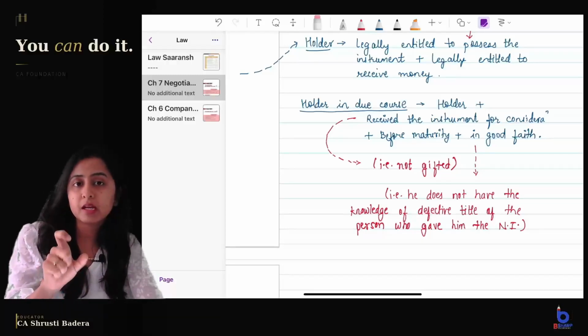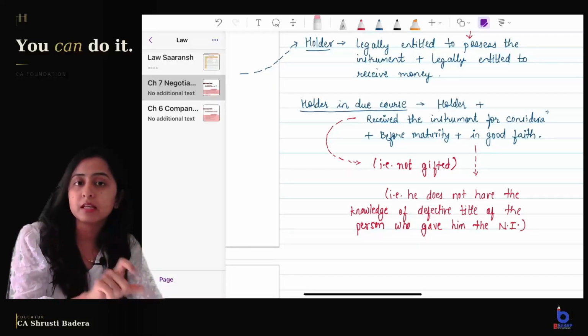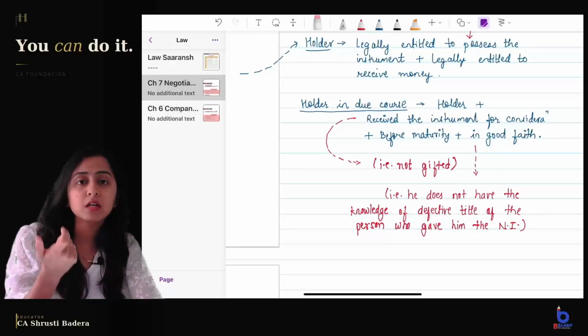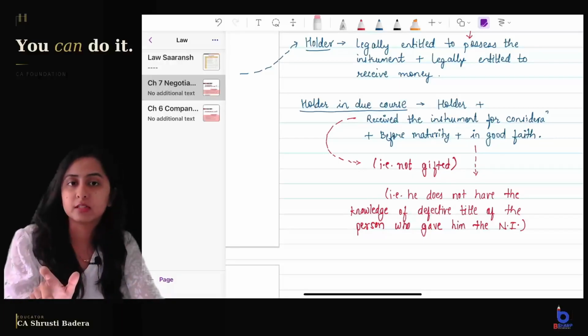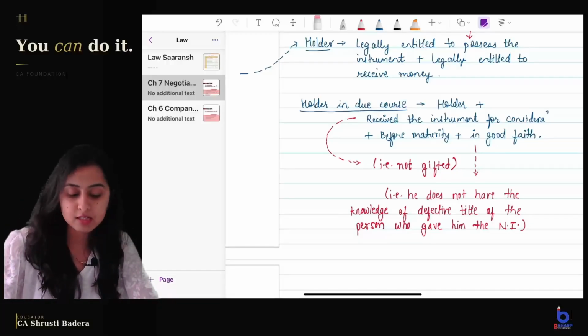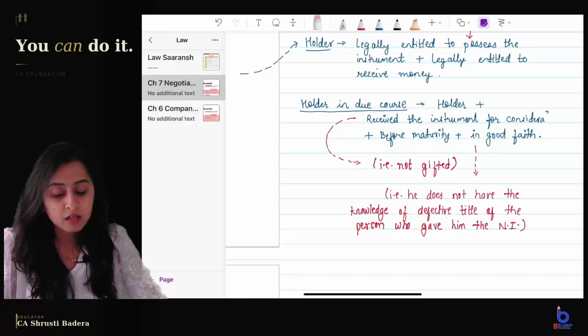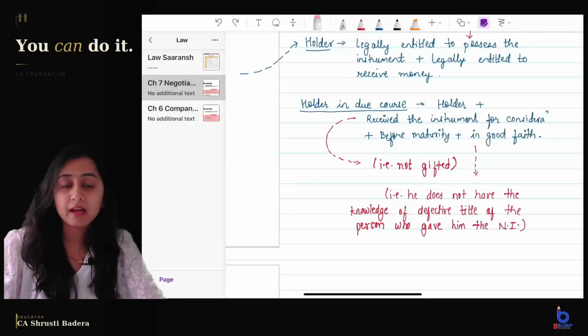But if Mr. B now transfers or negotiates the instrument to Mr. C, and why did he negotiate the instrument? Because Mr. C has provided some service to Mr. B. Then Mr. C now will be termed as holder in due course for this instrument, right? So for becoming a holder in due course, these conditions are to be satisfied. Now what is meant by in good faith?